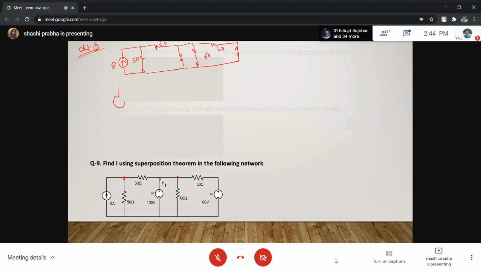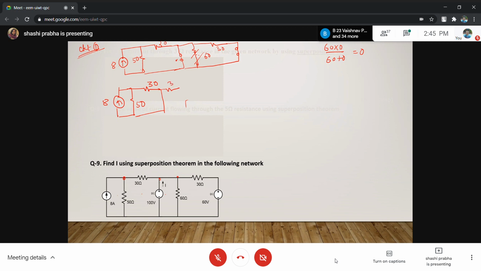This is 8. This will remain. I'm redrawing and simplifying this. 50. This is 30. Now this is 60, right? This 60 is in parallel with 0 ohm resistance. This is 60 and this one is 0. So 60 and 0 in parallel: 60 into 0 upon 60 plus 0, and this is 0. That means it has no value. So this is only this line.